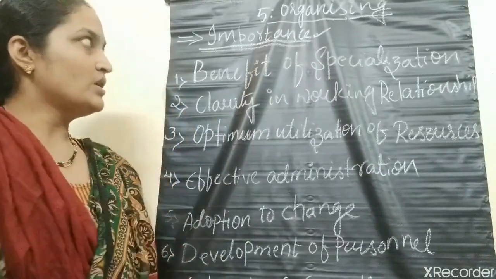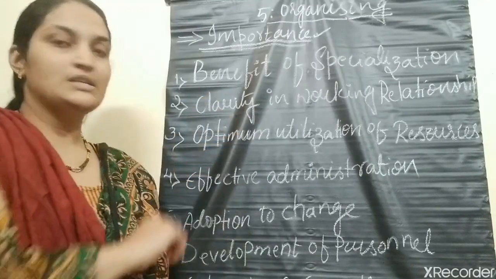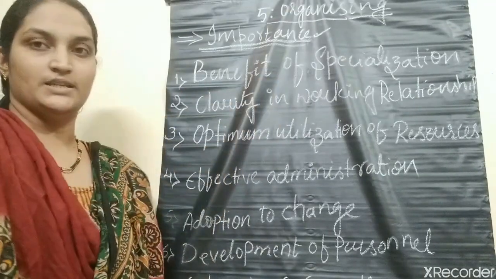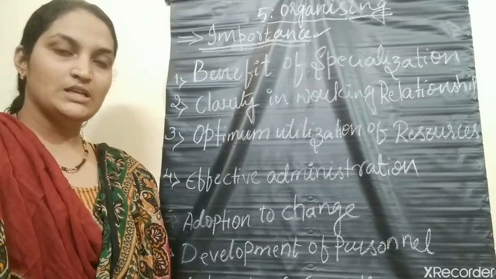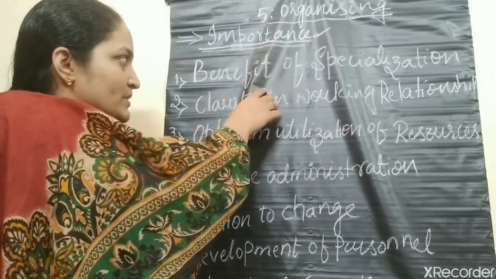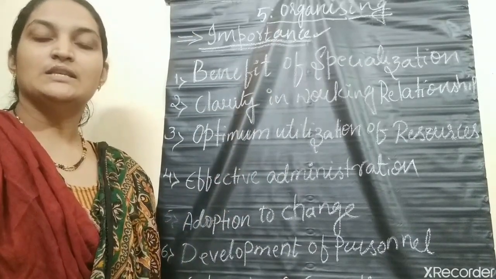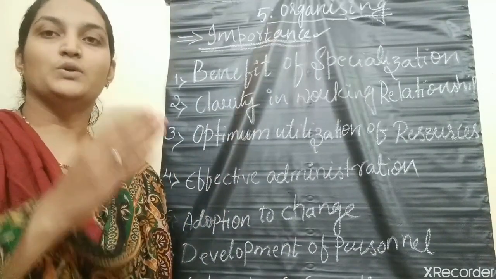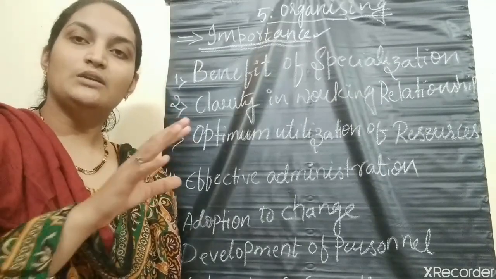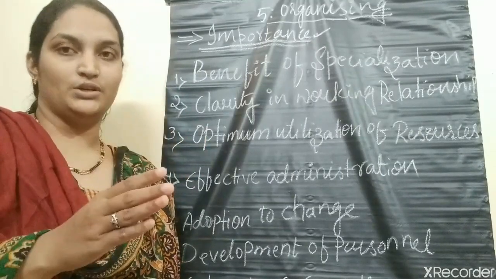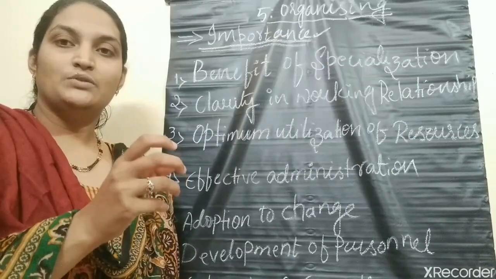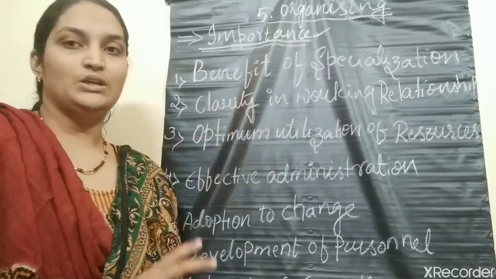The first importance of organizing is benefit of specialization. What is the benefit of specialization? In organizing, every individual is assigned a part of the total work. So the total work is divided into smaller units, and those smaller units are assigned to specific individuals.